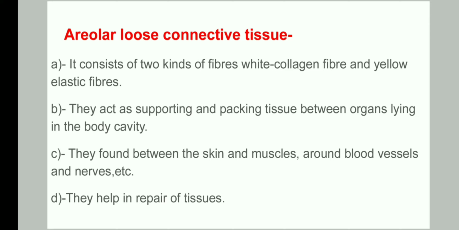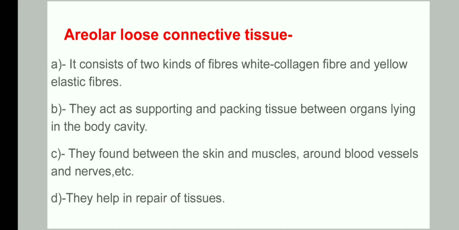Means the organs which are inside our body cavity like heart, lungs, stomach, kidneys, etc.